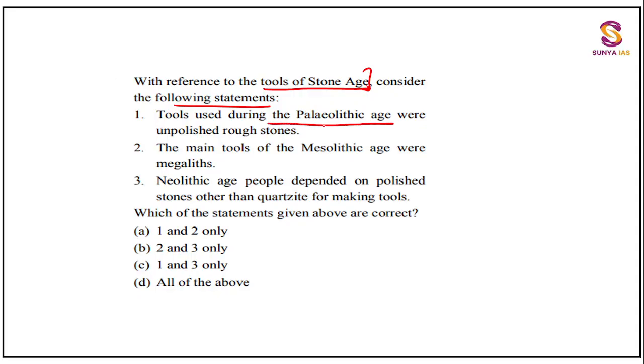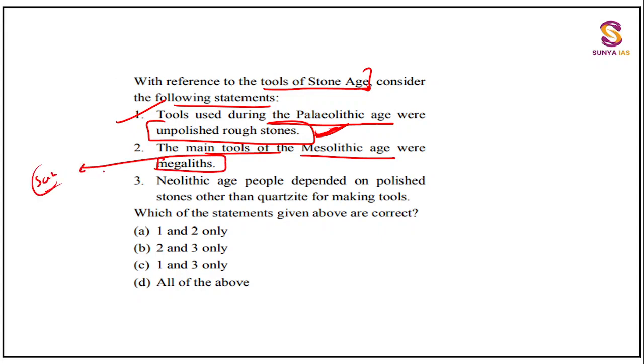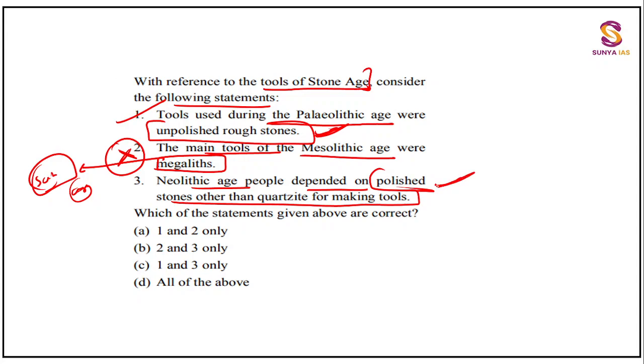Tools used during the Paleolithic age were unpolished rough stones. Okay, you are 100% sure this is right. The main tools of the Mesolithic age were megaliths. Megaliths were a feature of South India, guys, right? This is the whole age we have seen in South India. So you are sure that this is wrong. Neolithic age people depended on polished stones other than quartzite for making tools. This is right. So this is the easiest question, you have to find the correct part. So 2 is wrong, and 2 is present over here. All of the above is also not an option. So C we will go with, and this is the right statement.